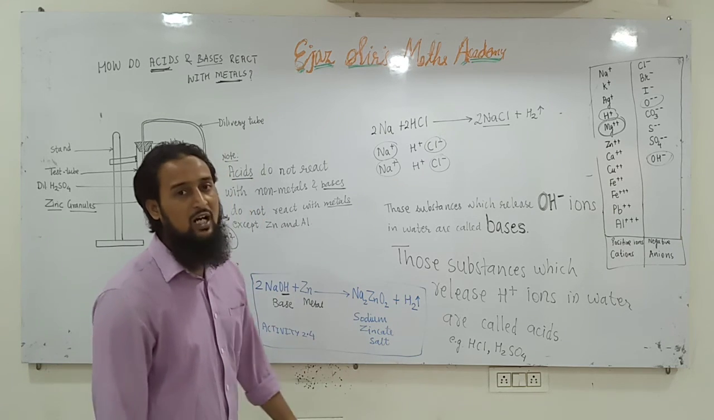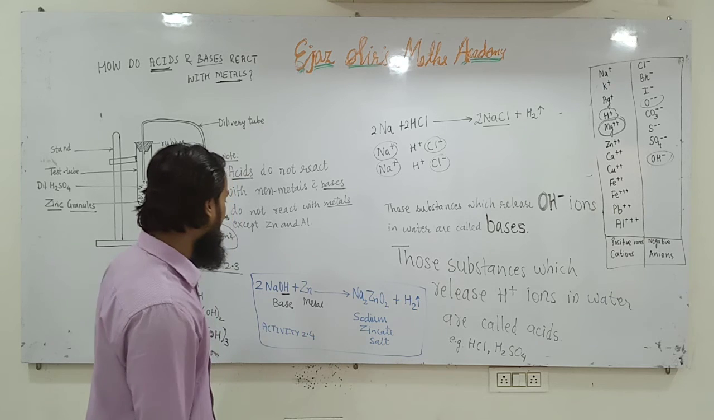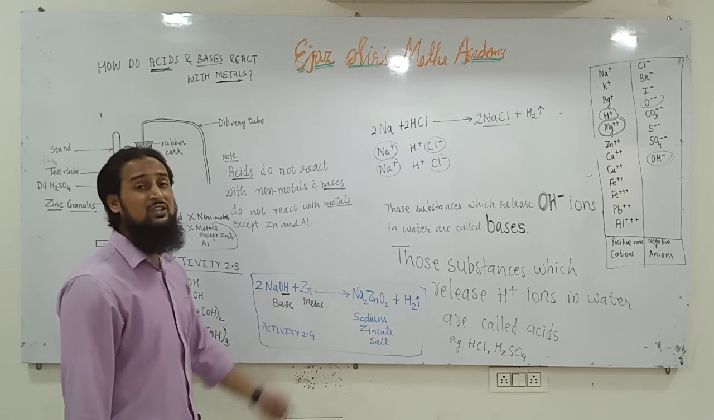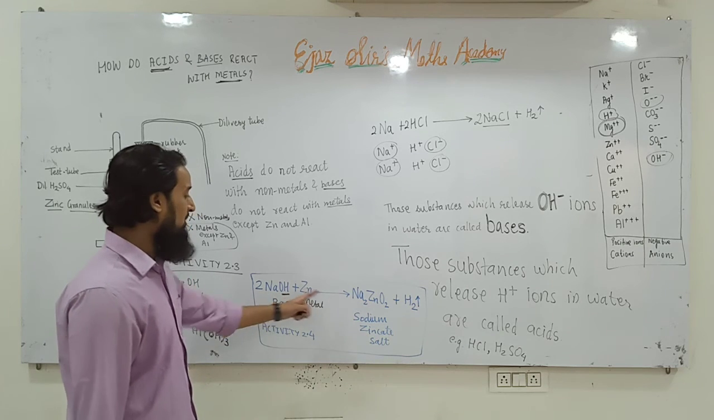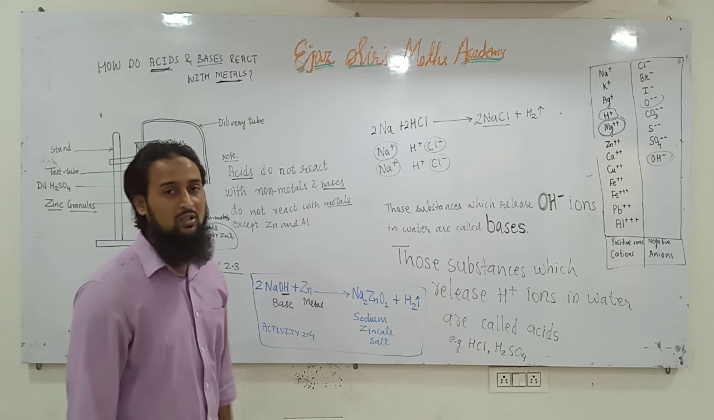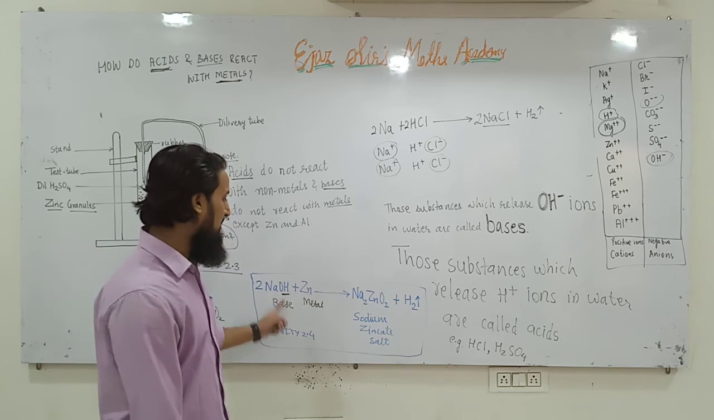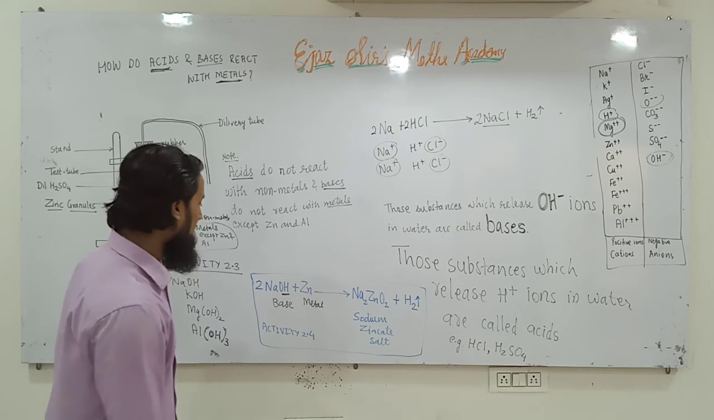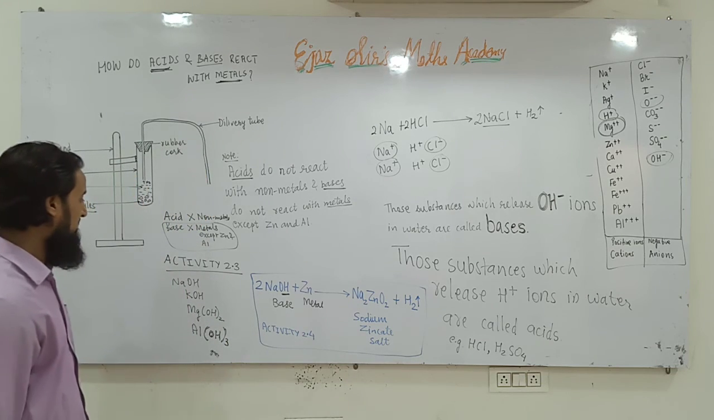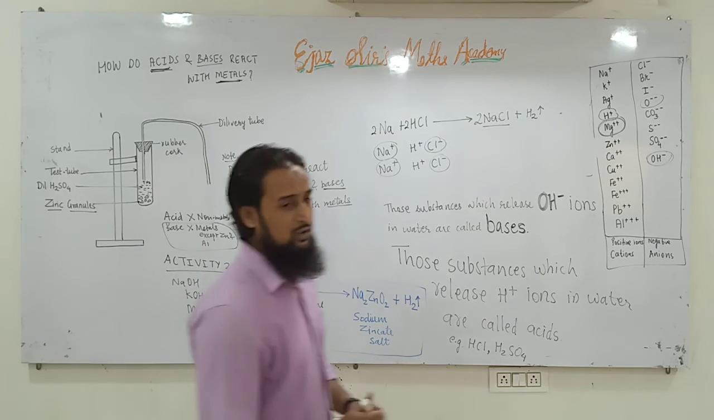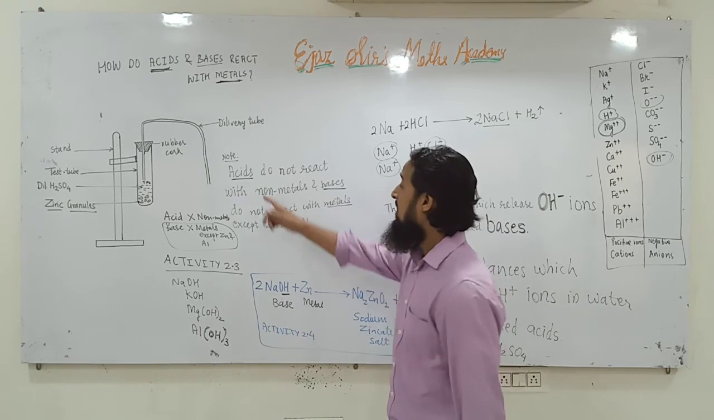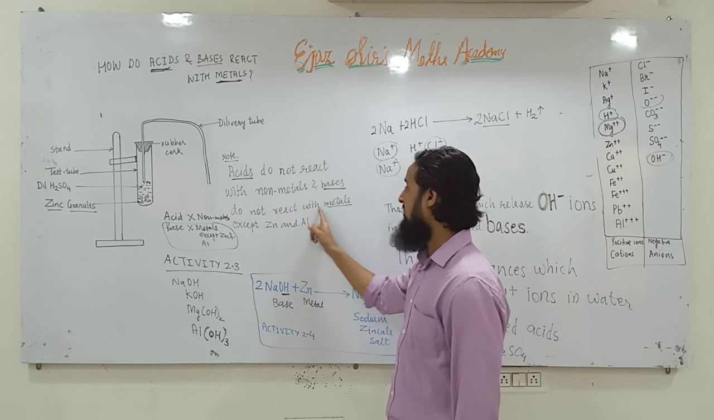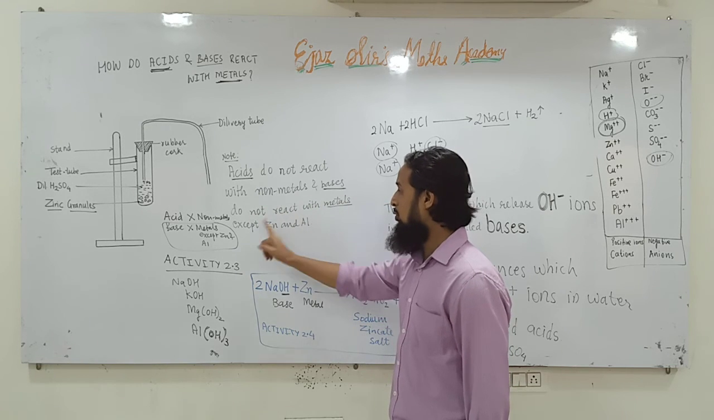This question has been asked in the board exam: what happens when sodium hydroxide reacts with zinc metal. So we have to write the chemical reaction. For writing the correct chemical reaction we get 1 mark, and for explaining the reaction and writing the names we get 1 mark. In this way this reaction may be asked for 2 marks in the board exam. So what is our conclusion? Acids do not react with non-metals, and bases do not react with metals except 2 metals.